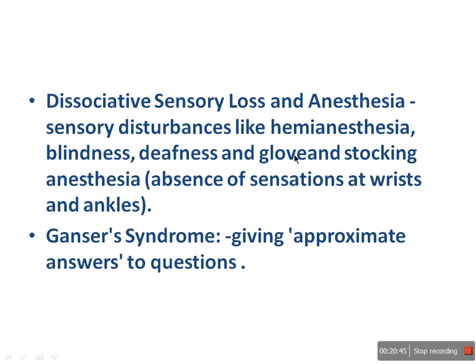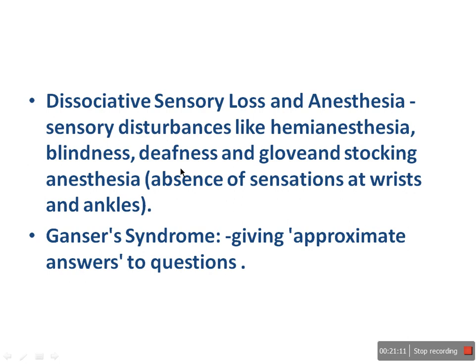Then dissociative sensory loss and anesthesia. In this case, what will happen? The patient will have sensory disturbance like hemianesthesia, blindness, deafness, and glove and stocking anesthesia. When you do the physical examination, everything will be normal, but the patient will show that he is having hemianesthesia.